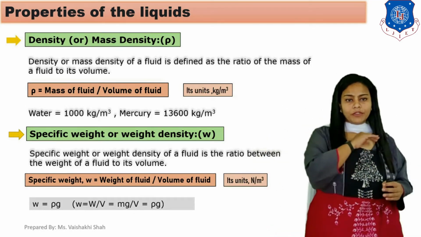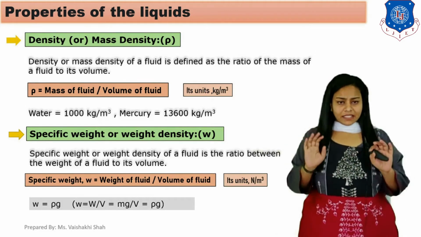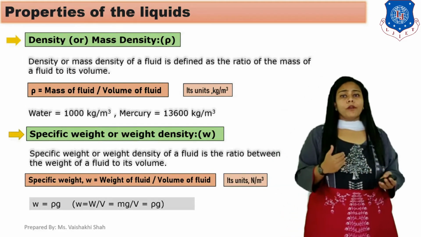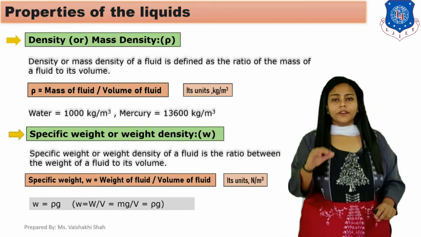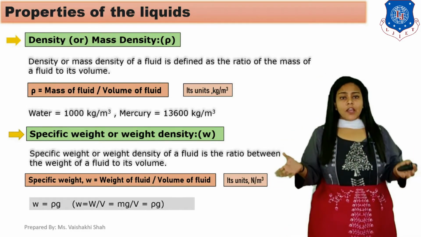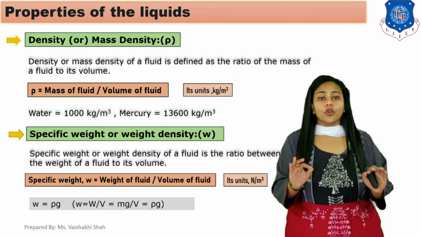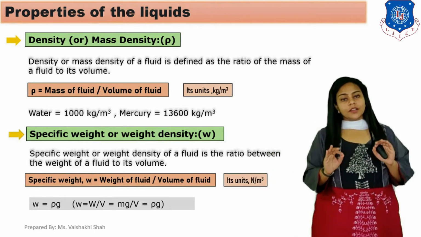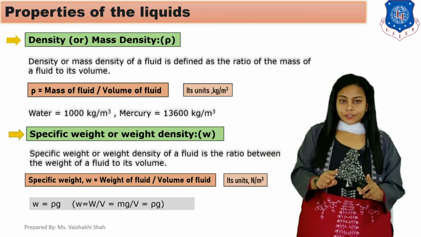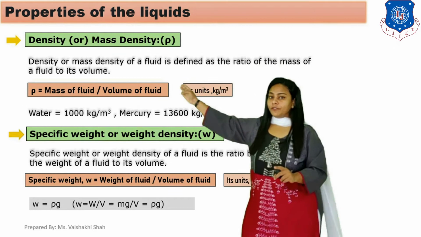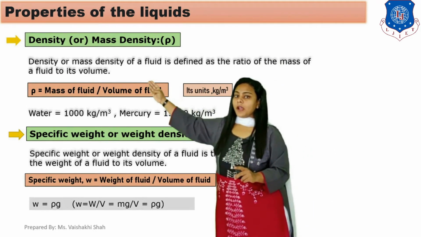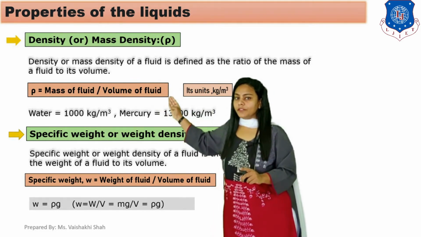If the fluid is moving or steady or in any other state, then it has some properties. So now we are starting the properties of the fluid, where the very first property of fluid is mass density or density, indicated as rho. Mass density is defined as the ratio of the mass of the fluid to the volume of the fluid.